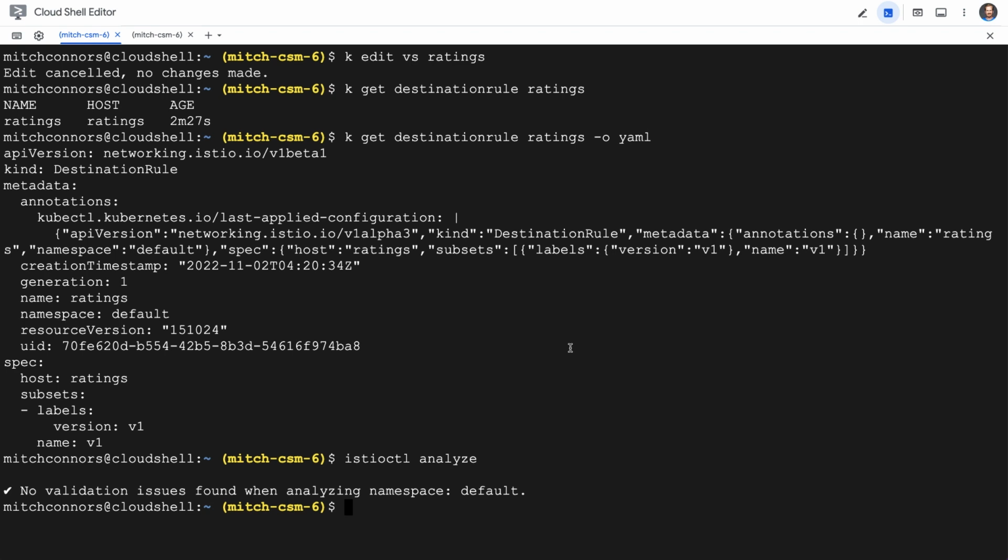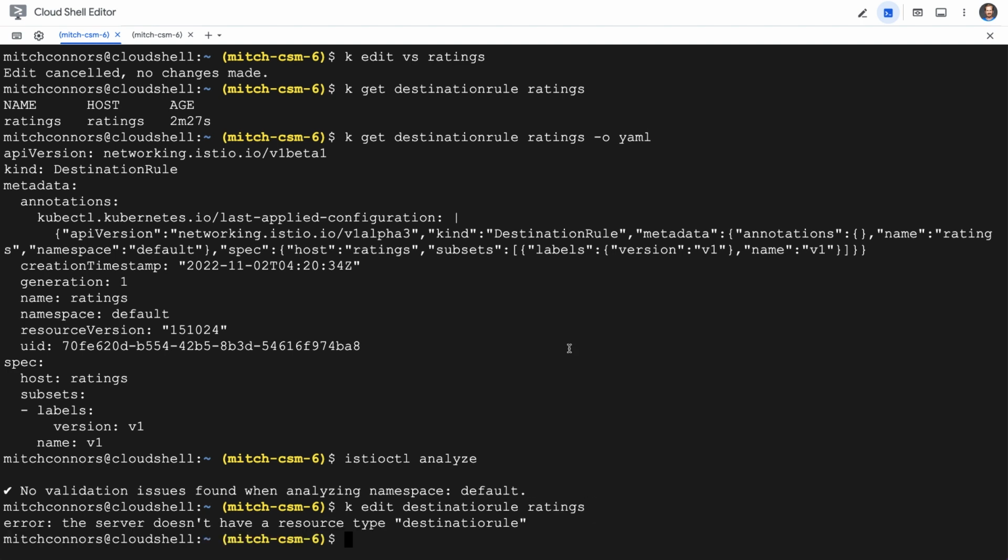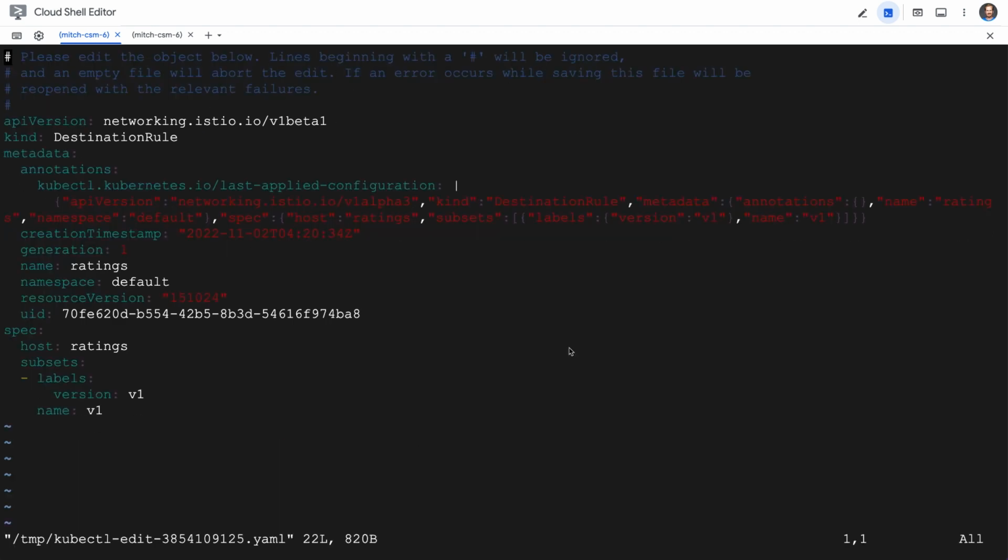Now we need to name a subset. So let's go ahead and get back into that destination rule we created earlier. By the way, you can follow along in the link in the notes here with all of these. There's a little gist that you can use. We're going to come down to the bottom of this and we're going to add a new subset.